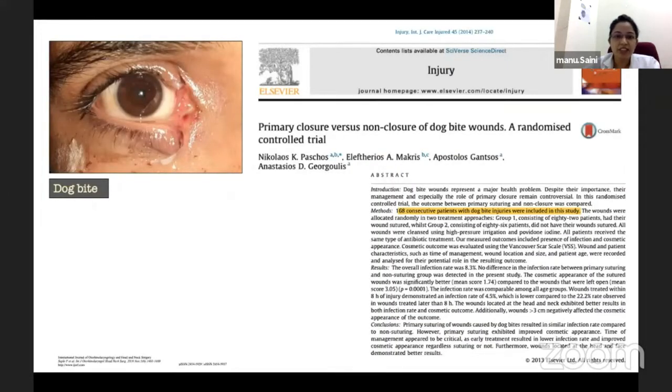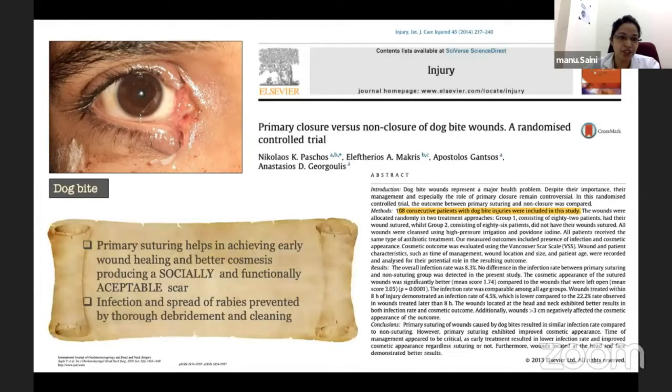Animal bites are an essentially important etiology for lid laceration. In the past, it was believed that because of the risk of infection, lid lacerations should be left open and repaired later on. But recent peer reviews suggest primary suturing helps in achieving early wound healing and better cosmesis, producing a socially and functionally acceptable scar.